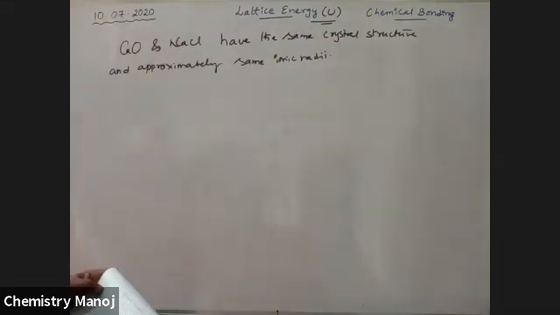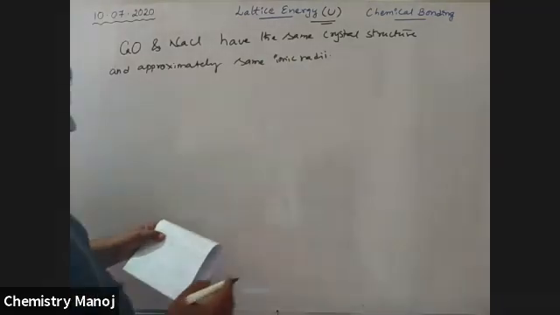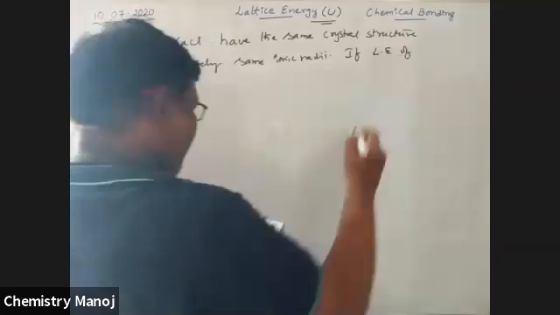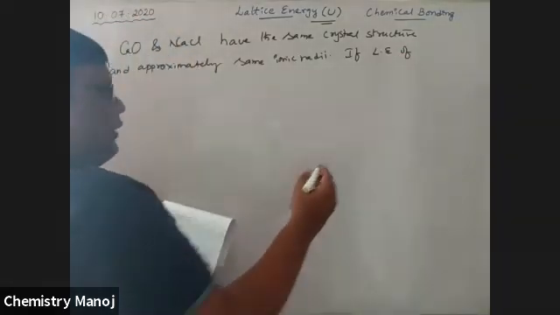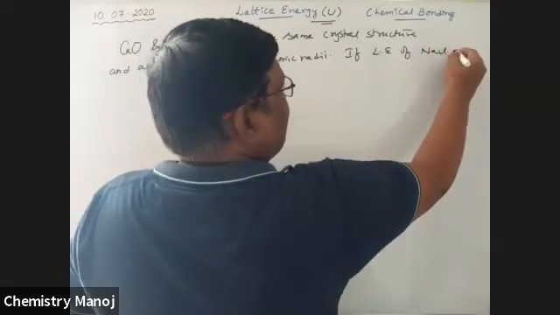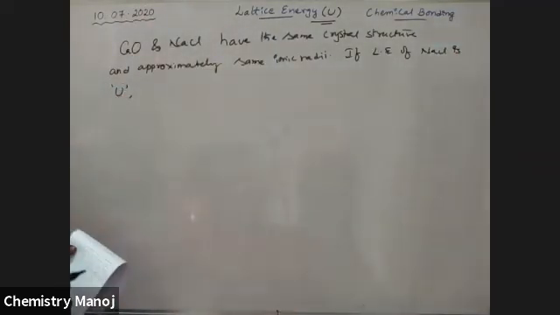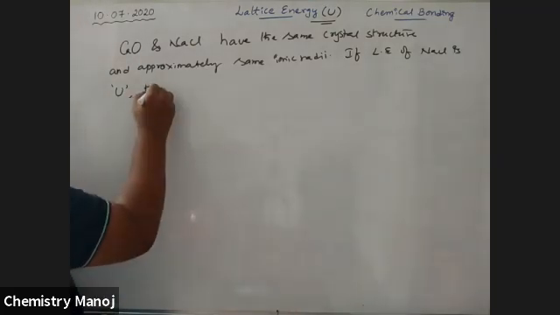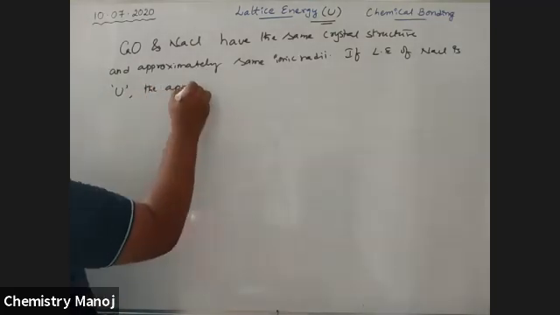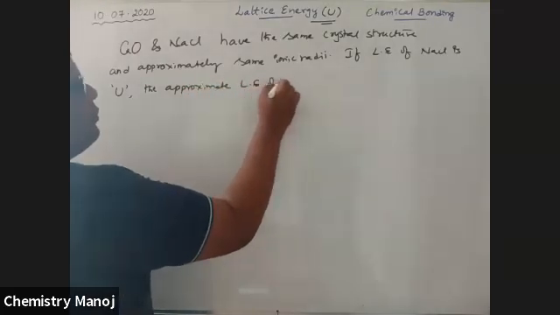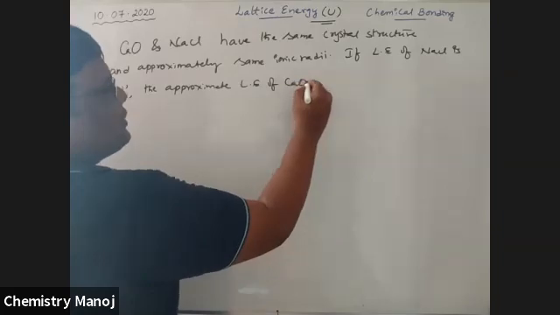If the lattice energy of NaCl is U, the approximate lattice energy of calcium oxide is dash.